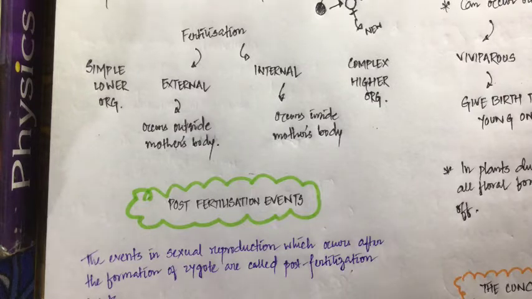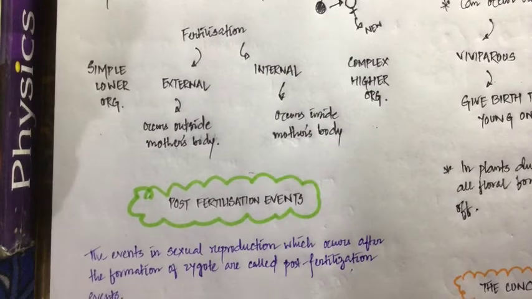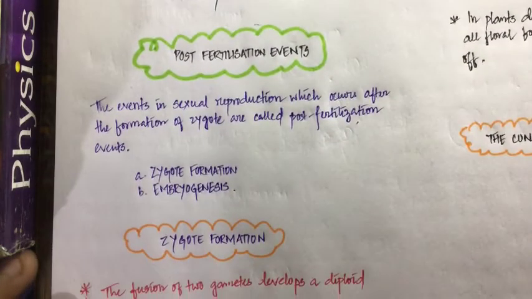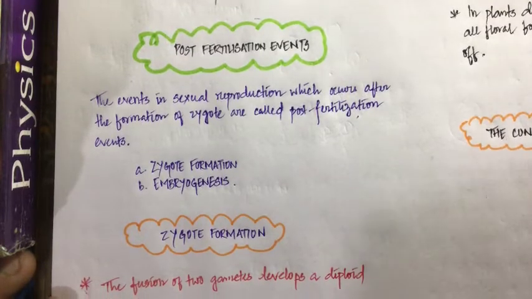Example, external fertilization occurs in case of frog. External fertilization occurs in simple lower organisms, whereas internal fertilization occurs in higher complex organisms. Example, in case of humans, dogs, and other mammals, in all these cases fertilization occurs inside the parent's body. Clear? Next comes the last event of this whole sexual reproduction process, that is the post-fertilization event.